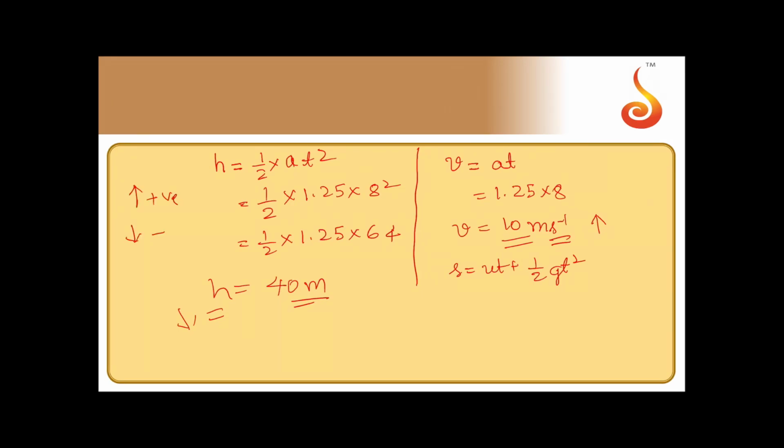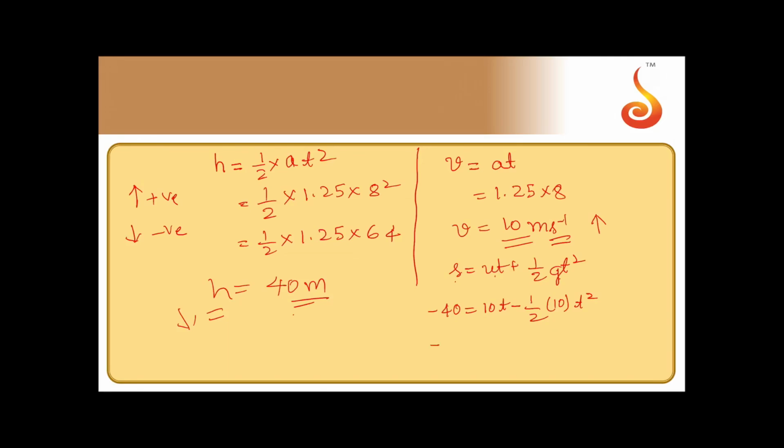So let us take the convention upward as positive, downward as negative. So the displacement is downwards, so it should be minus 40. That is equal to initial velocity, upwards, plus 10 into t, minus half, minus because g is downwards, 10 t square.